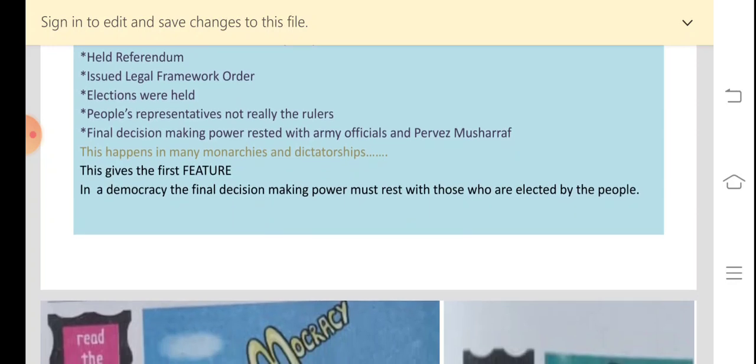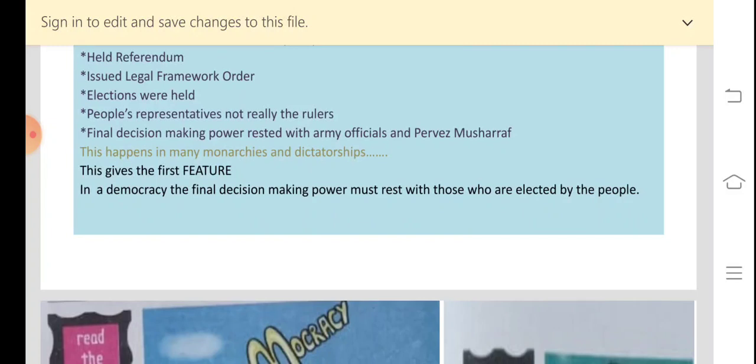They have an elected parliament and a government, but the decision making powers rest with themselves. And because they hold elections, because they have an elected parliament and a government, it can be felt that there is democracy. But in reality, as those who are elected by the people don't have the real powers, it is not a democracy. In a few countries in the world, it happened that external powers were having the important decision